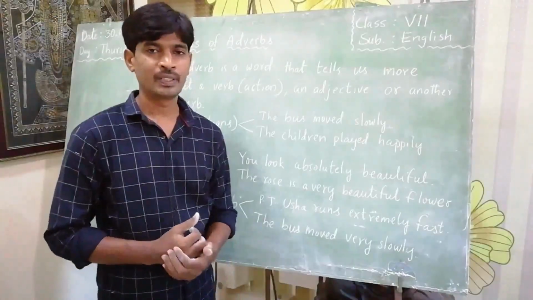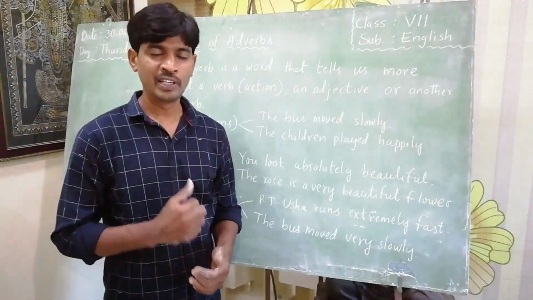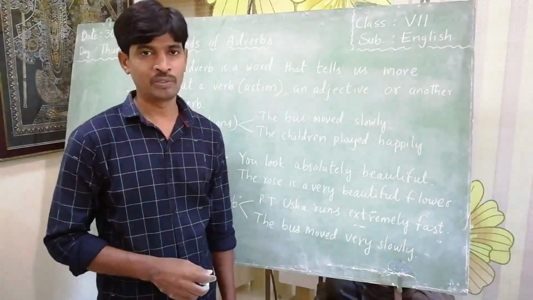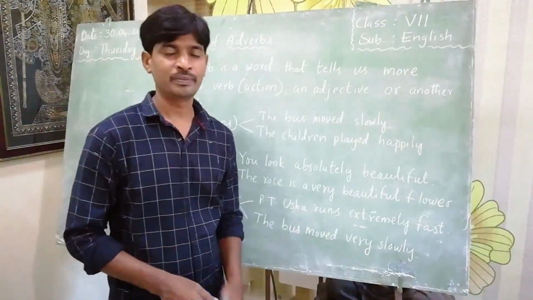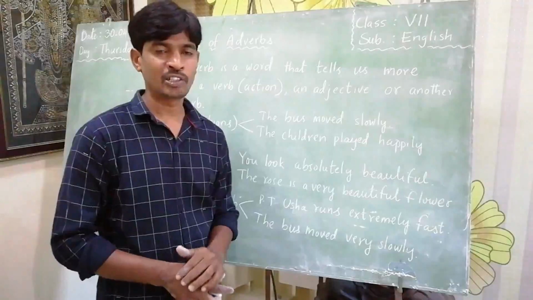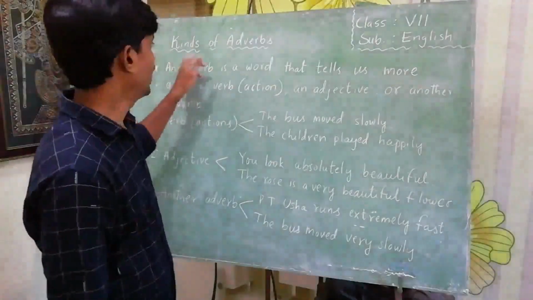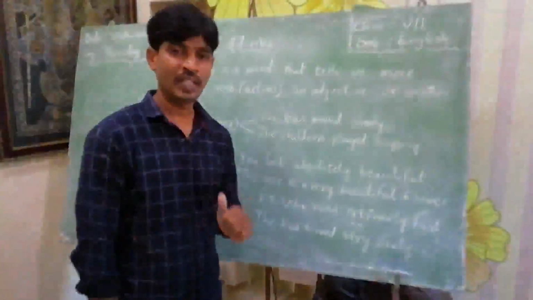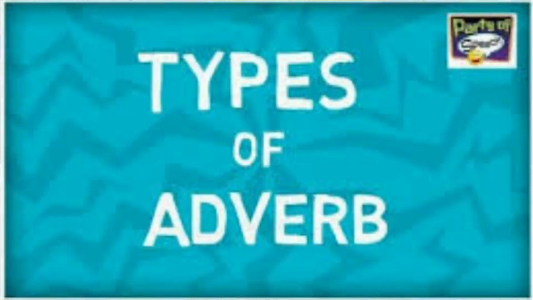Hi everyone, this is Kishore Kumar, English faculty from Montessori School, Ullamparru. Today I want to discuss the topic of kinds of adverbs. First of all, what is an adverb?